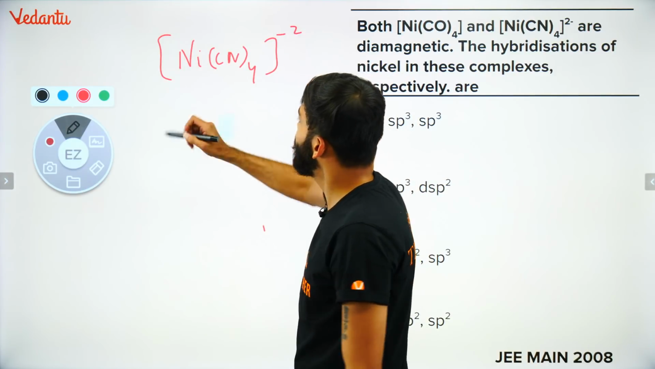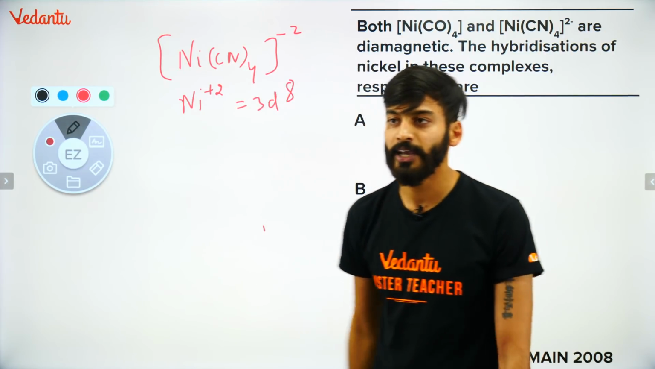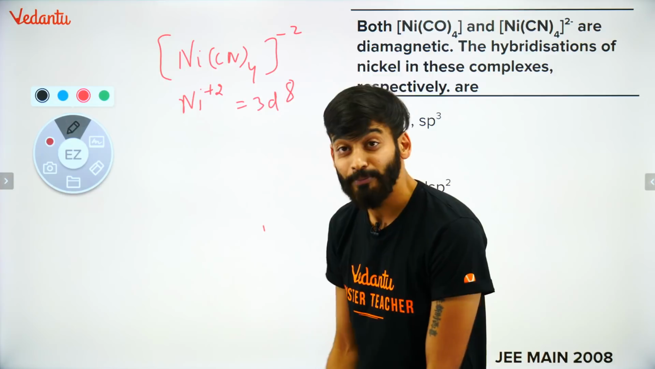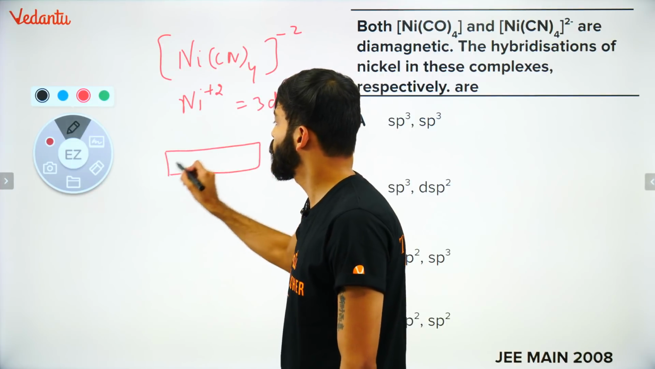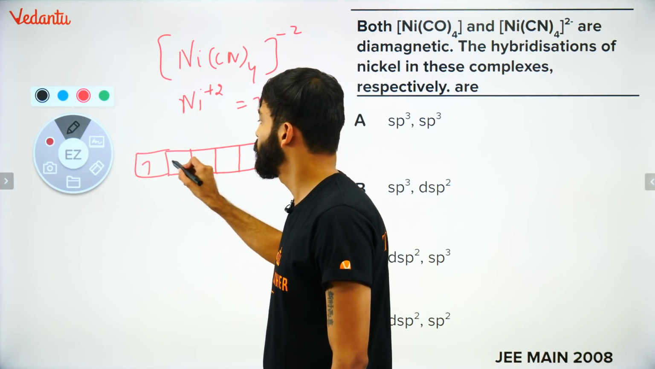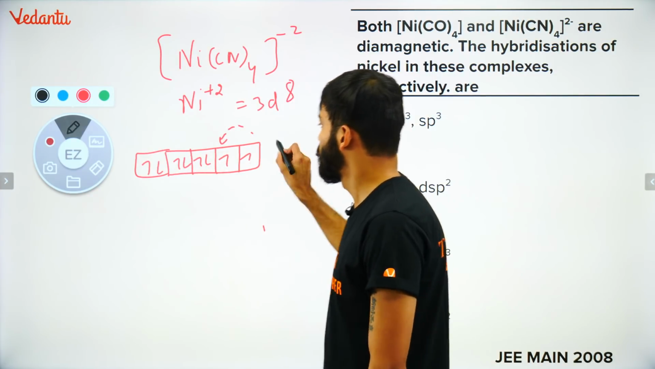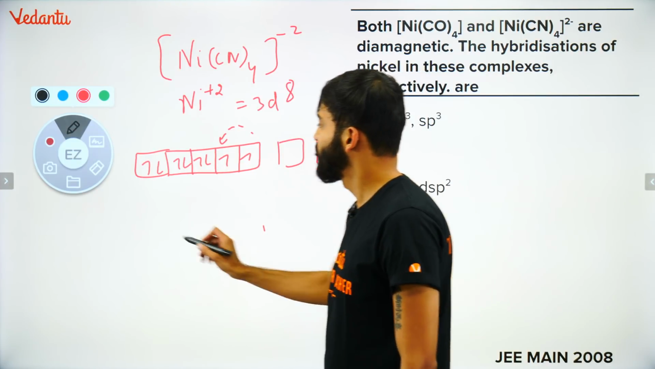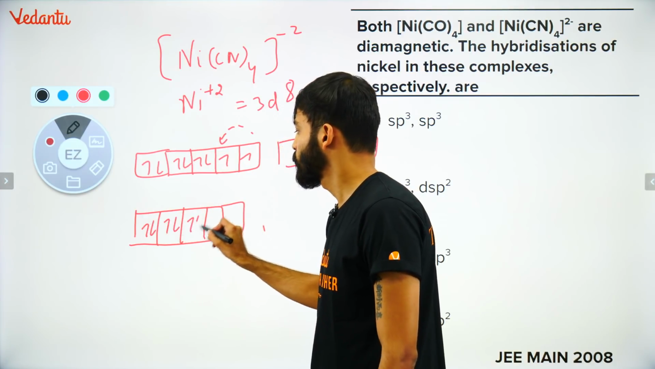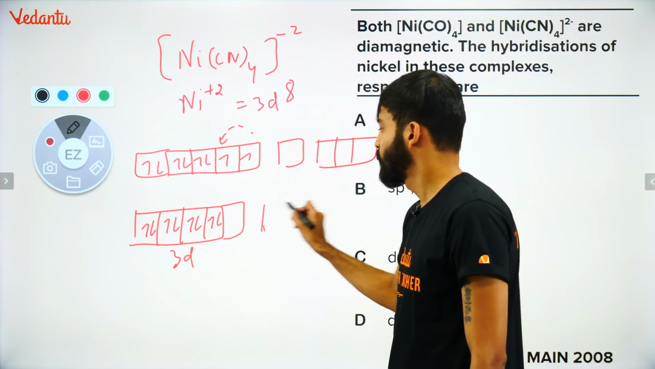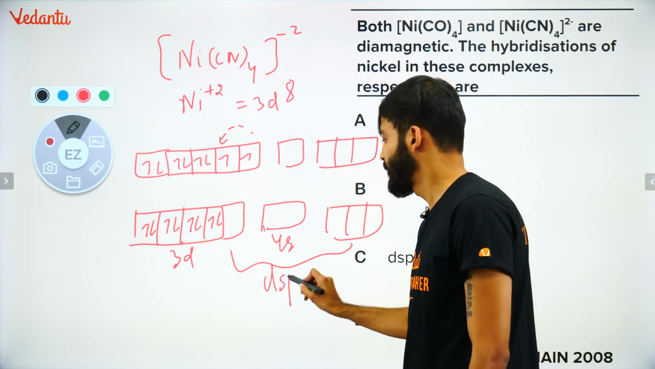NiCN4 2-. Here, kids, your nickel will have +2 oxidation state. It will become 3d8. Now again, CN is there. It will cause all the electrons to pair up. 1 2 3 4 5 6 7 8. This electron will also pair up, right? So you will end up with this 3d8, 4s, 4p. So this will become dsp2.